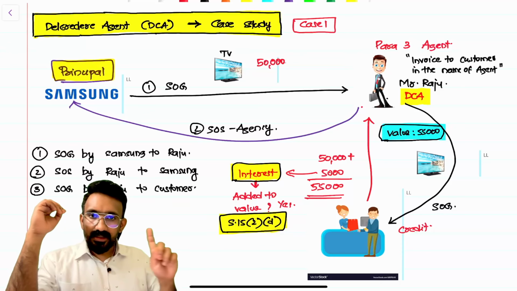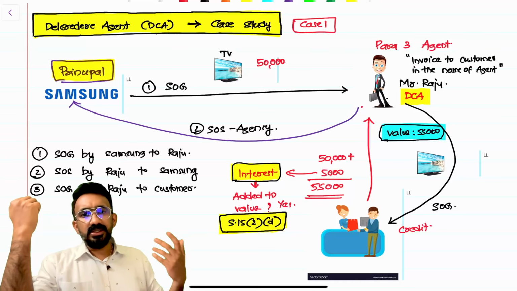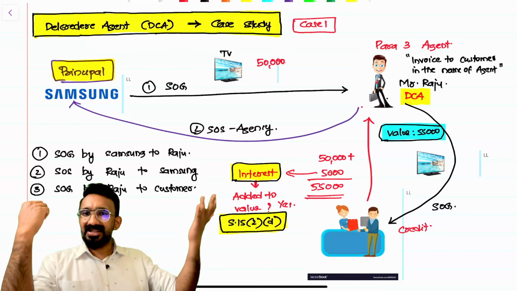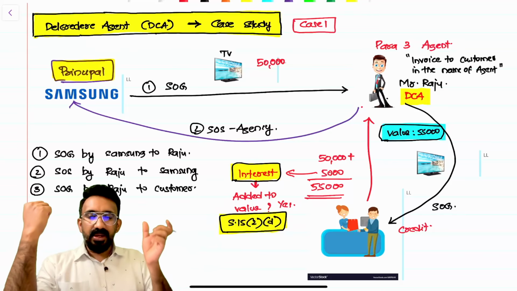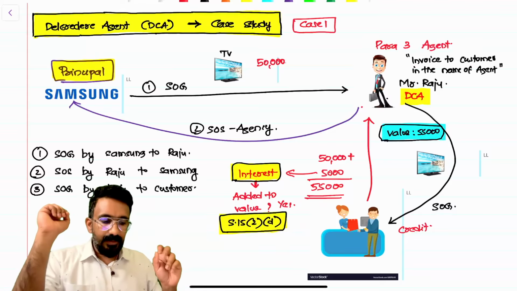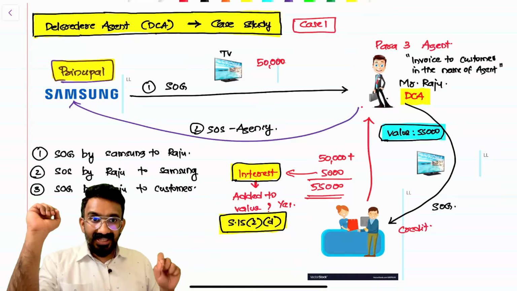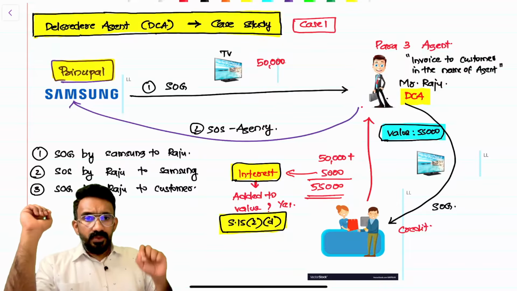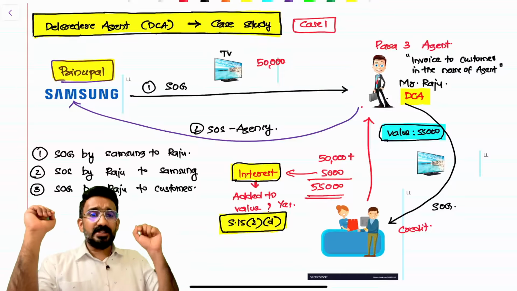Samsung is first sending the TV to Raju. Say it's 50,000 rupees. We don't know the value. We can compute the value as open market value, because even if there is no consideration, this will become a supply, because Mr. Raju is covered under para 3. Supply of goods between Samsung and Raju is a supply even without consideration. Second, Raju is giving these goods to the customer as a credit sale. So Raju is basically collecting 50,000 plus 5,000 rupees interest from the customer.